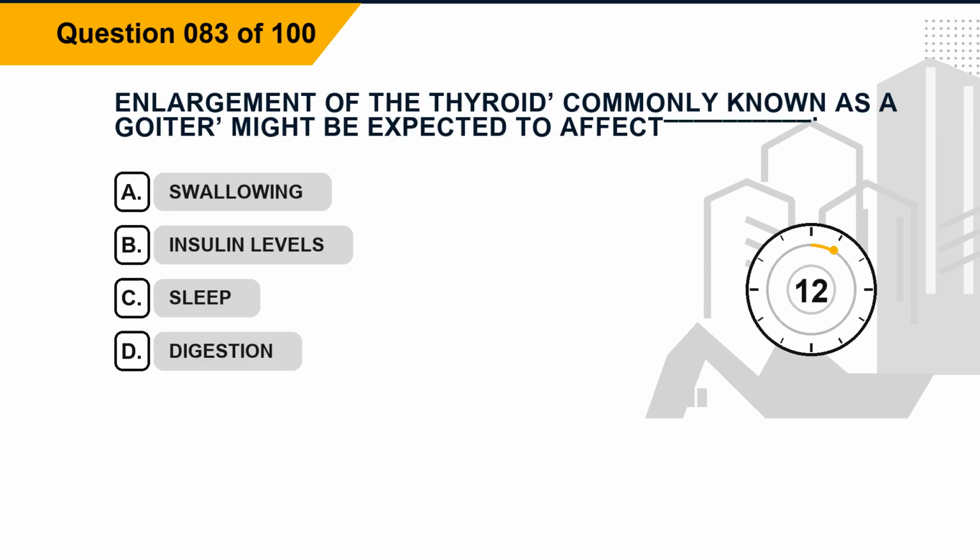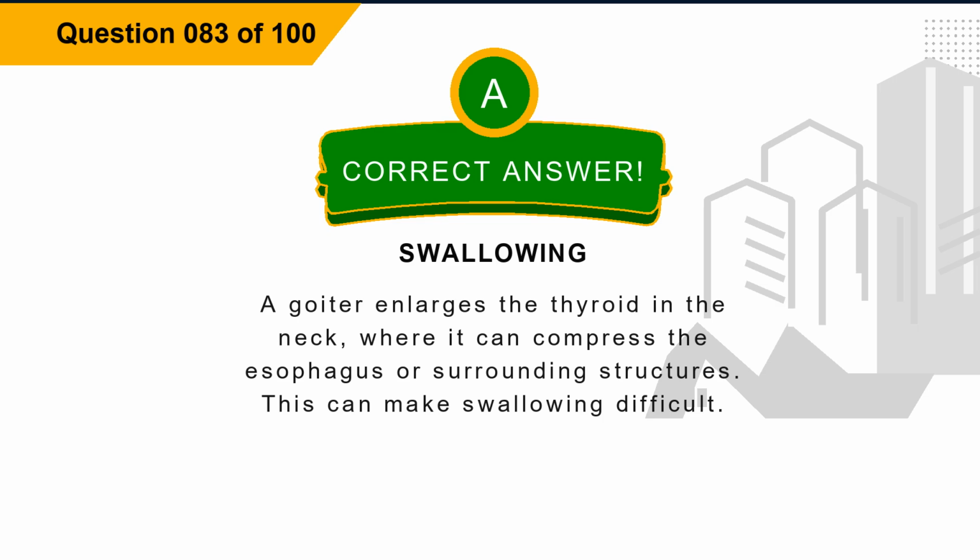Question 83. Enlargement of the thyroid, commonly known as a goiter, might be expected to affect blank. Option A, swallowing. Option B, insulin levels. Option C, sleep. Option D, digestion. The correct answer is option A, swallowing. Explanation. A goiter enlarges the thyroid in the neck, where it can compress the esophagus or surrounding structures. This can make swallowing difficult.